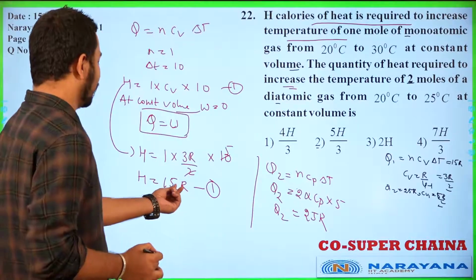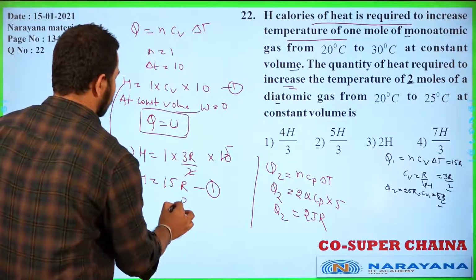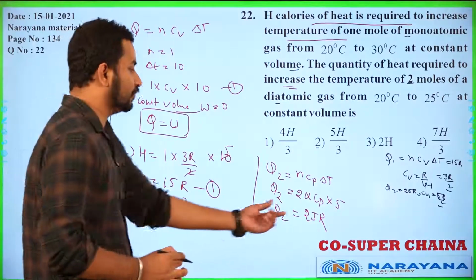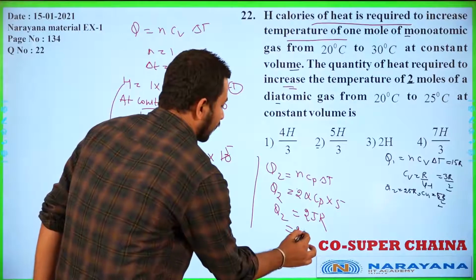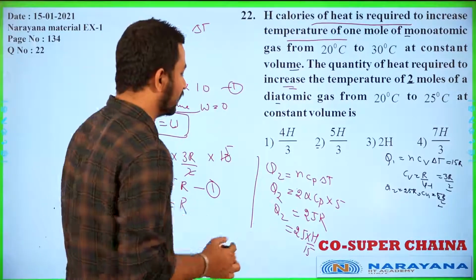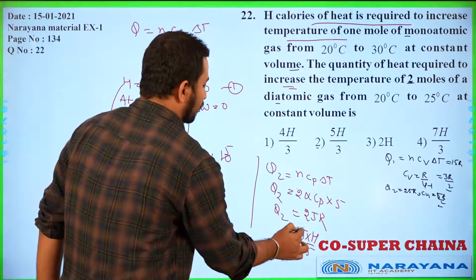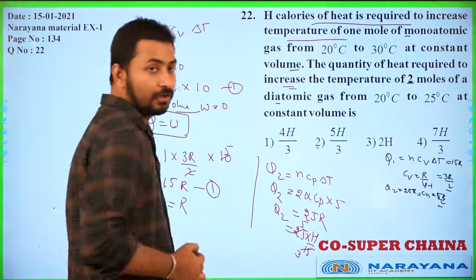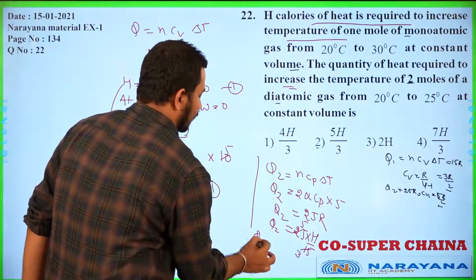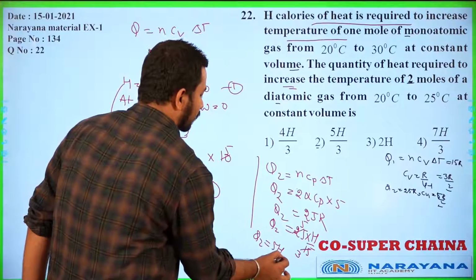So what is R? R we can write as H by 15. So just substitute the R value, it will be 25 into H by 15. If you simplify it, 5 and 3 cancel. So Q2 comes as 5H by 3, and that is the answer of our question.